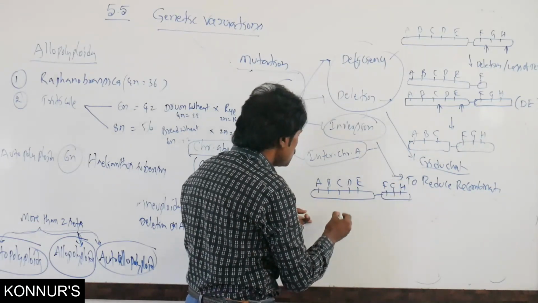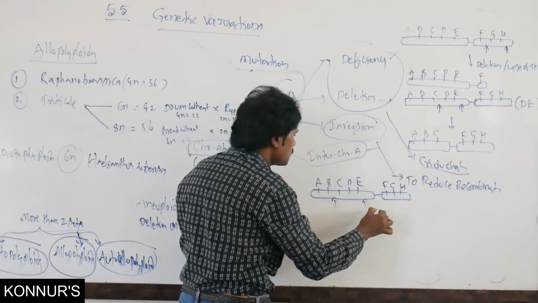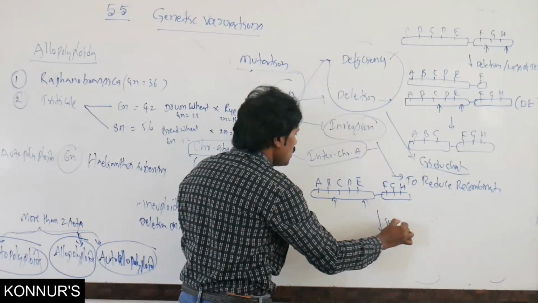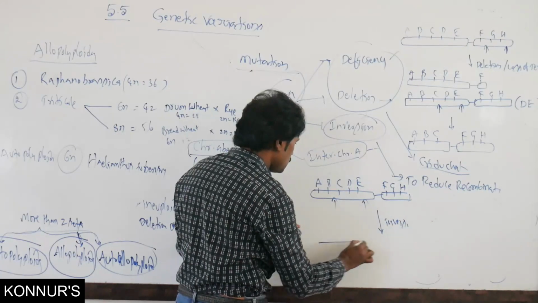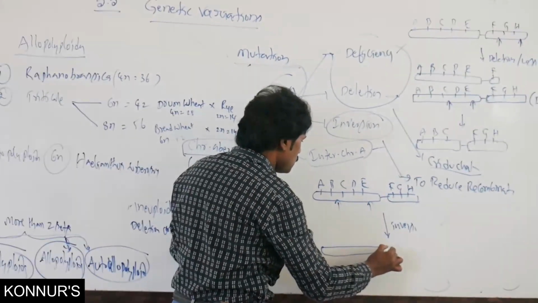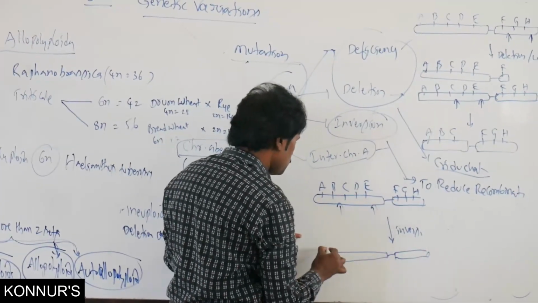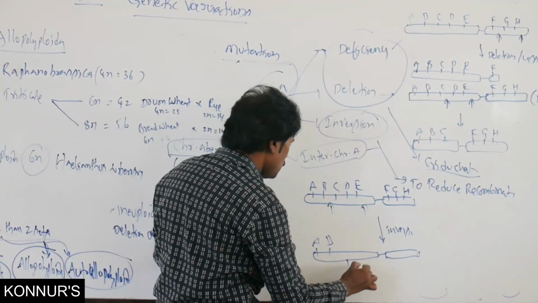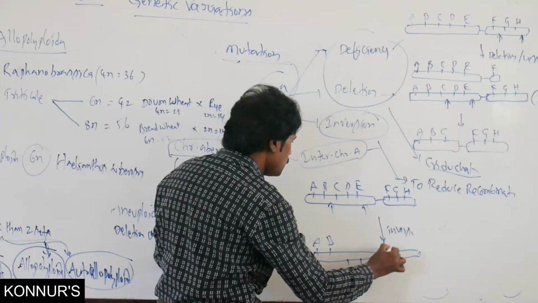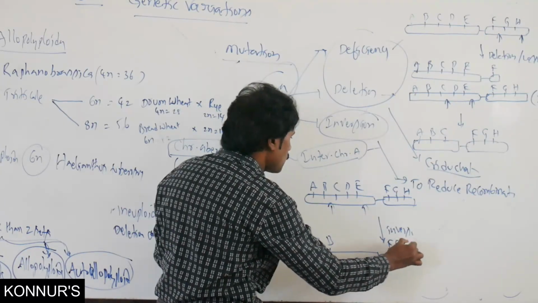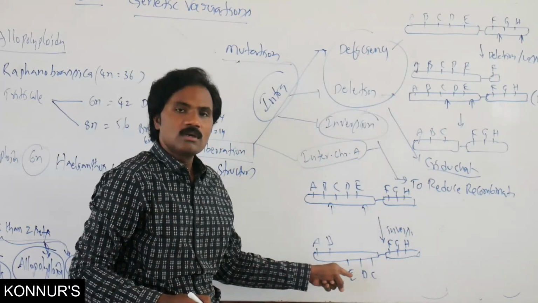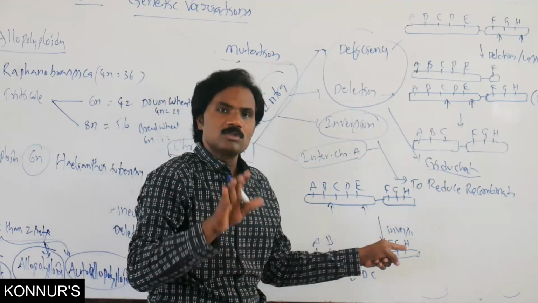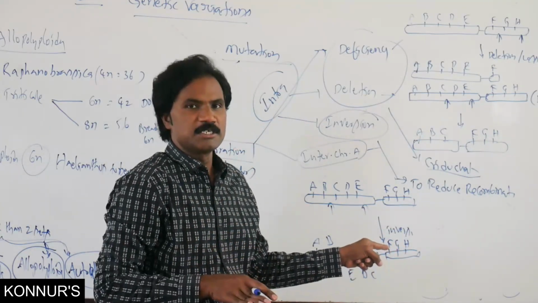In this area, if there is an inversion, then we observe AB and EDC. Because of this there may be reduced or suppressed recombination.